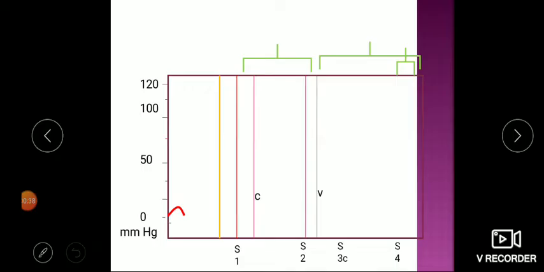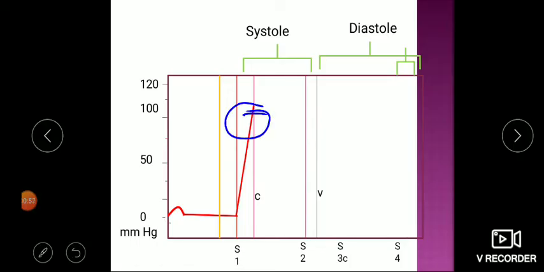So just to recap, our cardiac cycle and pressure volume changes in the heart and great vessels during systole and diastole. You can see during diastole almost blood pressure is zero in the ventricles. It rises abruptly during the isovolumetric contraction phase. There is a sharp rise in blood pressure.